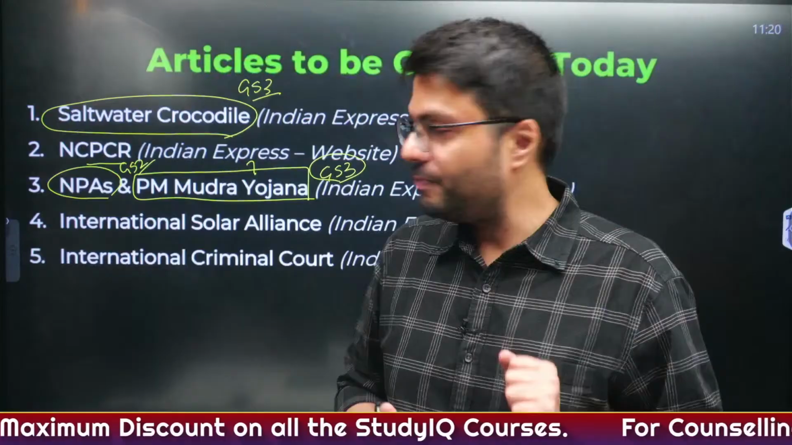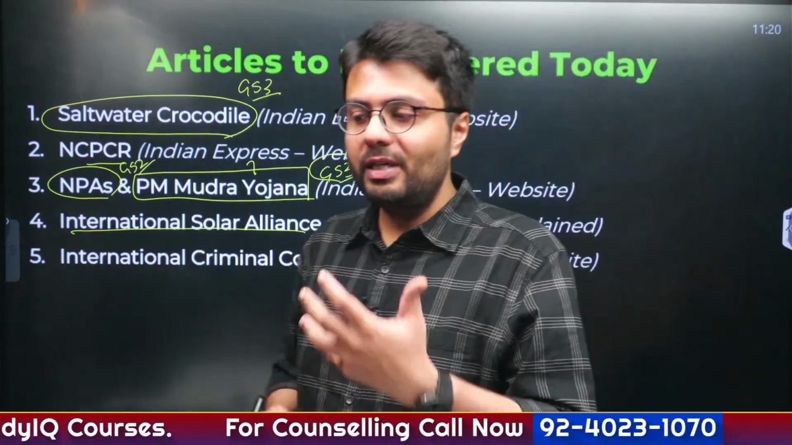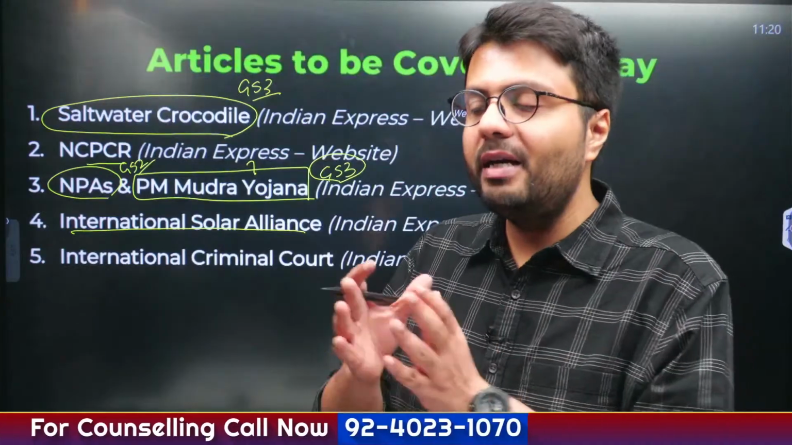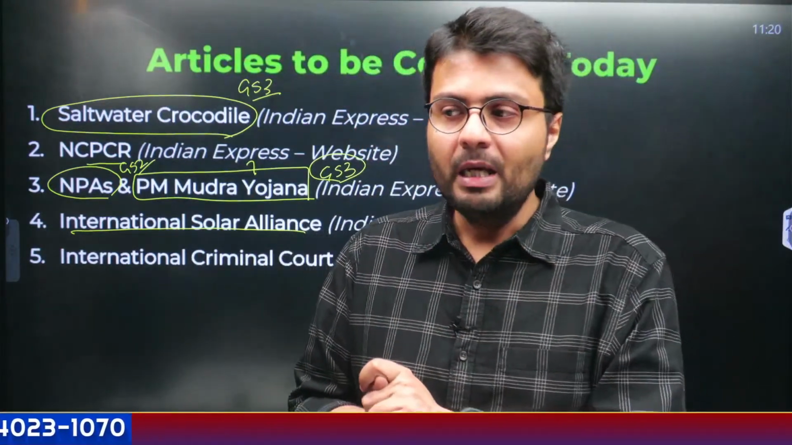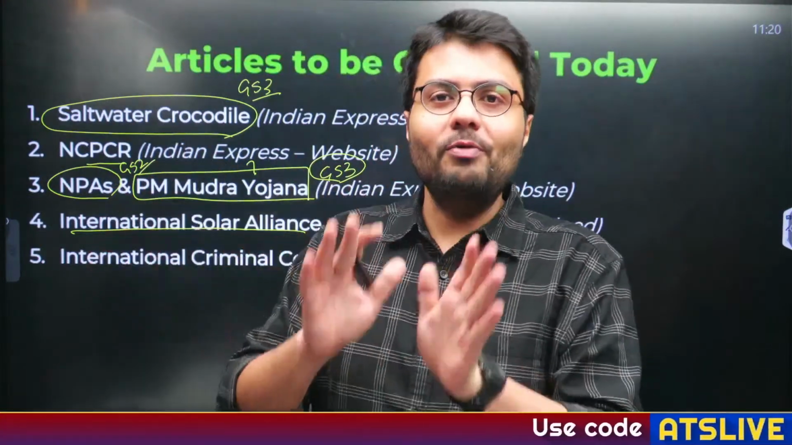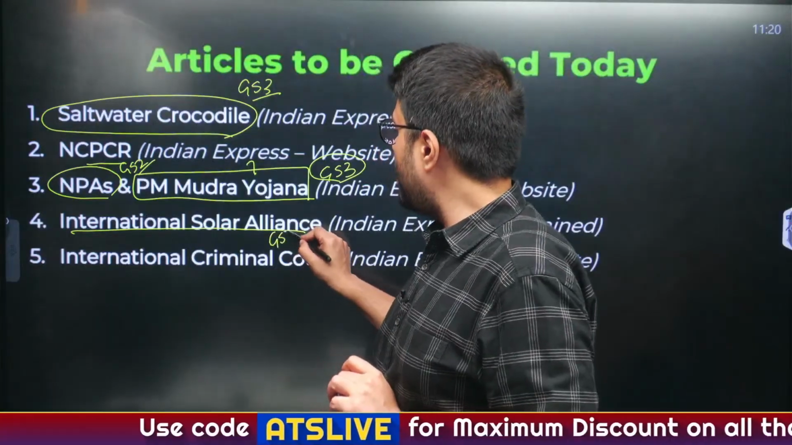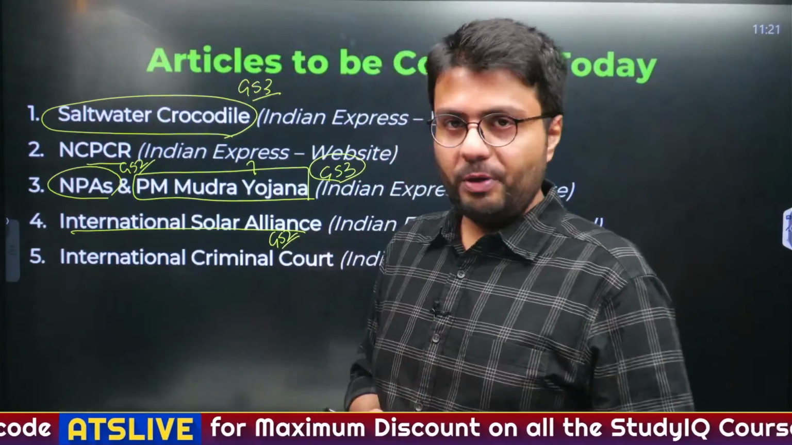In the fourth article, we are going to cover the International Solar Alliance. It is an alliance of countries who want to increase the deployment of renewable energy, particularly solar energy. We will cover the ISA in great detail in our today's discussion. This is a global body, so it becomes important from a GS paper 2 perspective.